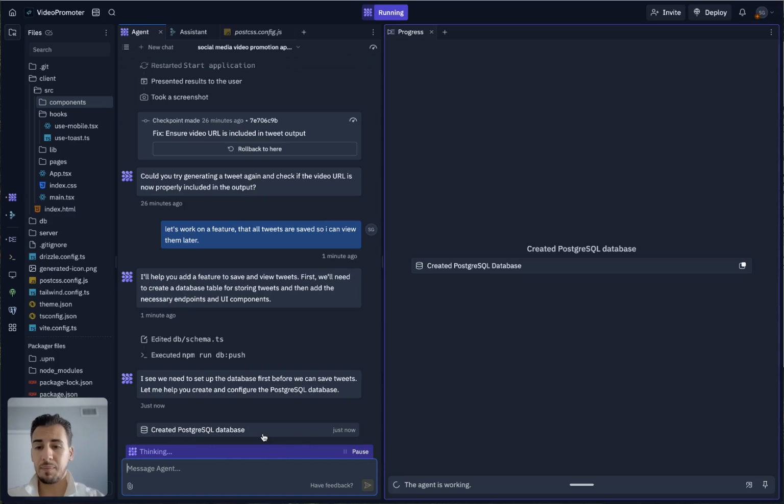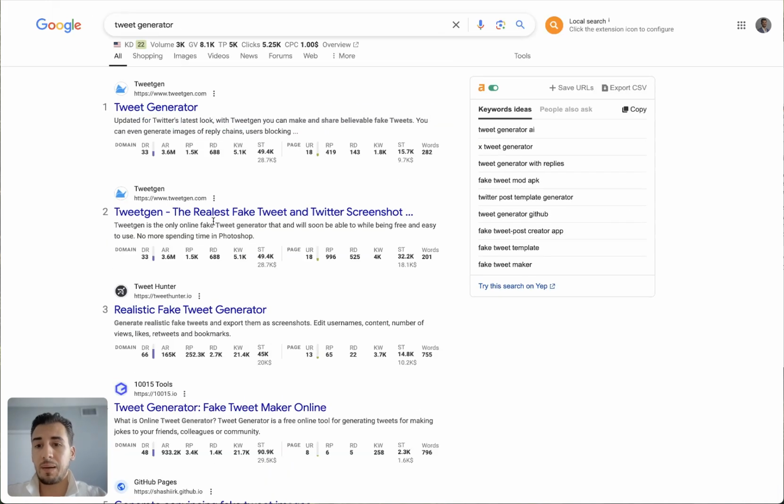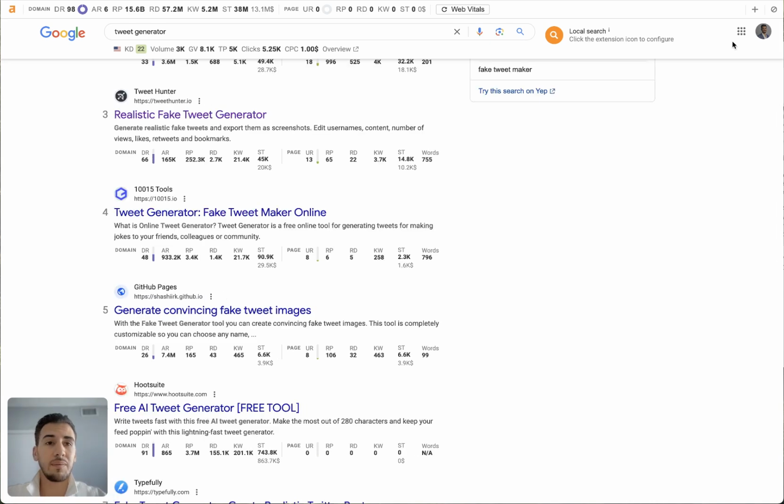It's creating a database because it needs to store the tweets that we put in there and output this information. So in anything you want to do, if you want to add to this app, let's assume you want to change the UI, we could look for something like tweet generator. Let's see, maybe there's another app out there. Oh, these are generating carousels. But that's a cool idea. We could add a LinkedIn carousel PDF to it.